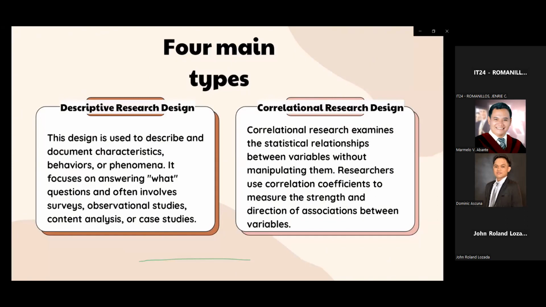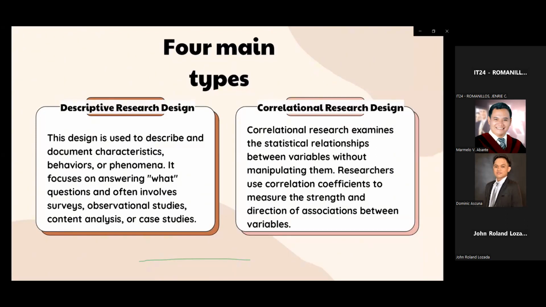The primary goal of descriptive research is to provide an accurate and comprehensive account of what is being studied. The main purpose of descriptive research is to answer questions like what, who, when, where, and how. It seeks to provide a detailed, factual, and objective description of the subject under investigation. It also involves the systematic collection of data through methods such as surveys, observations, content analysis, or the examination of existing records or documents. These methods help researchers gather information about the variables or aspects they want to describe.